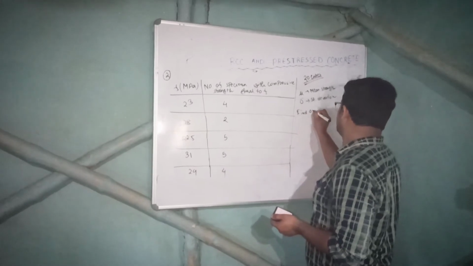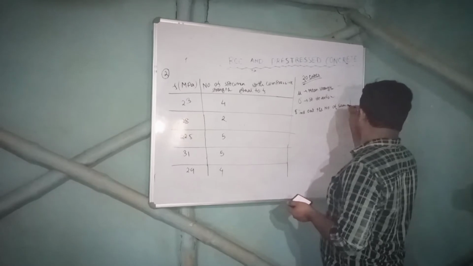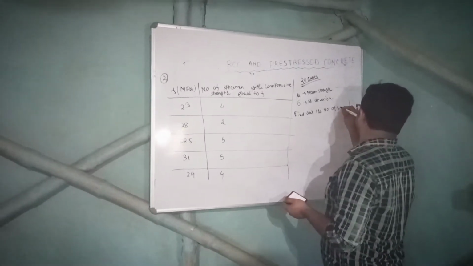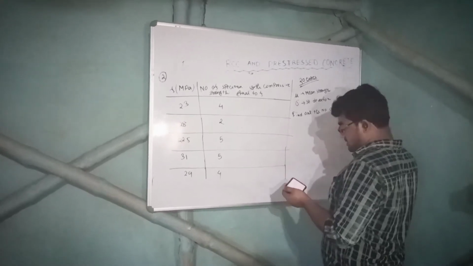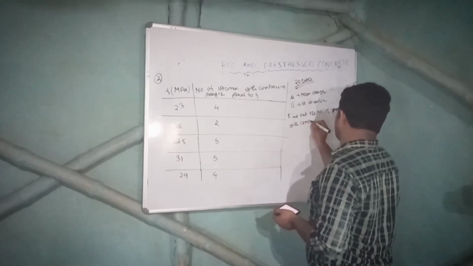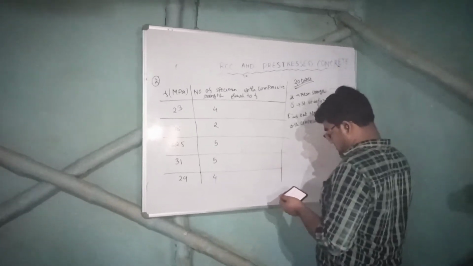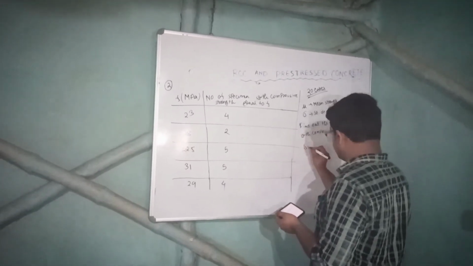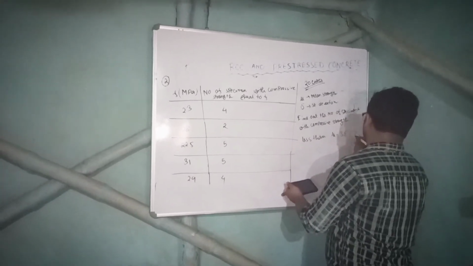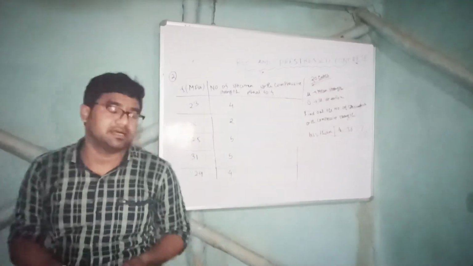Find out the number of specimens with compressive strength less than mu minus 3 sigma. This is the question. This is a very important question. That is a very conceptual question. This has come in GATE previous year.